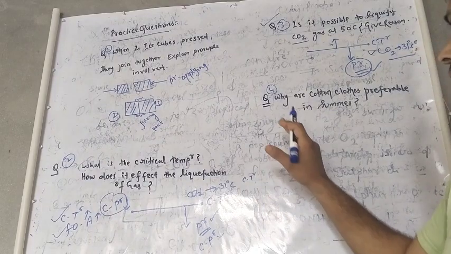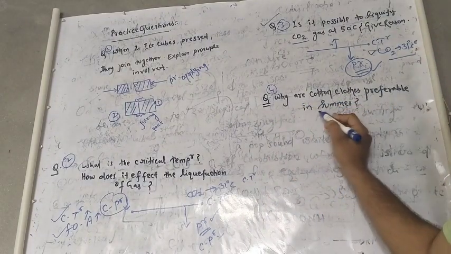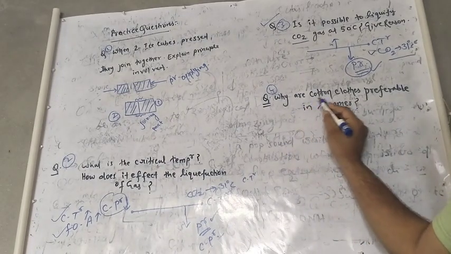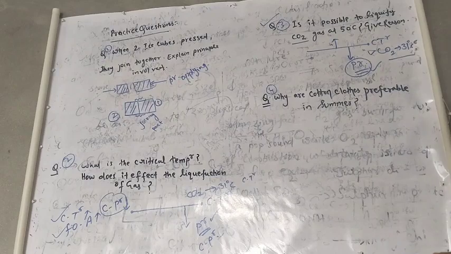And the fourth question is going to start. Why are cotton clothes preferable in summer season?